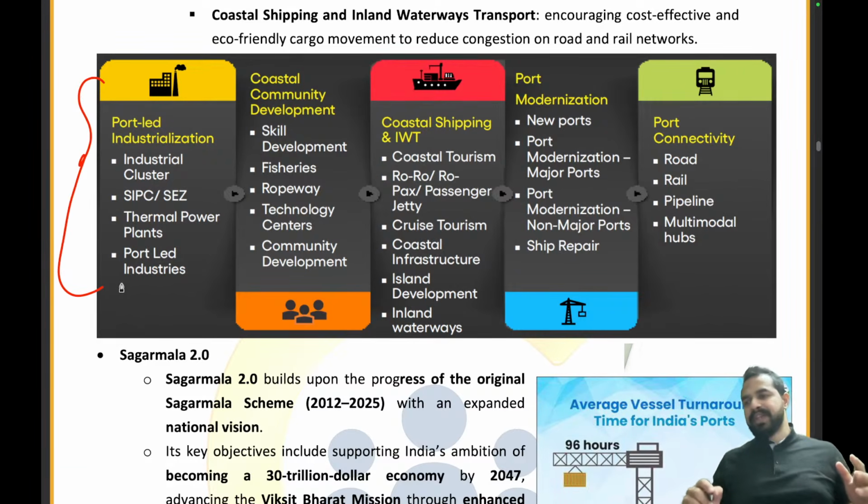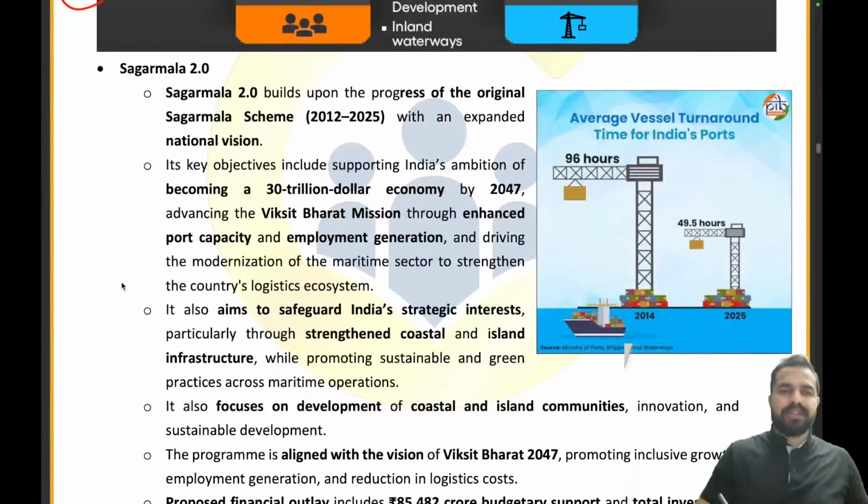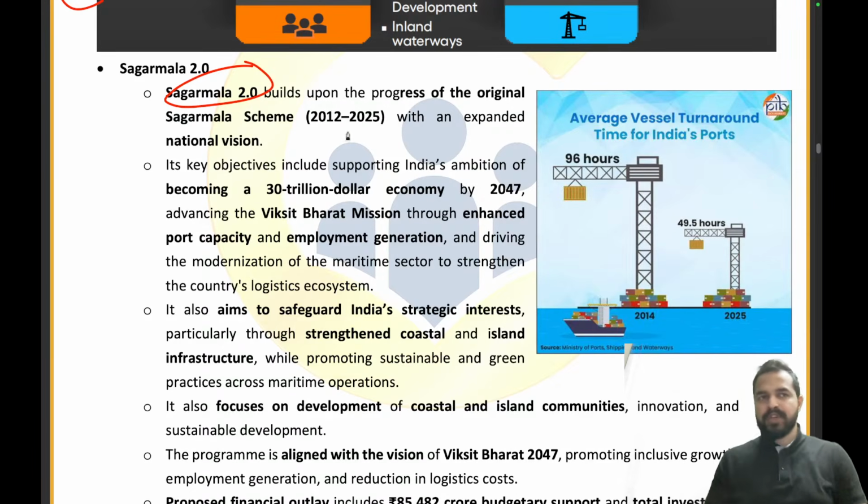So I believe that you can just go through that on your own, right? We have already discussed them. These are the same points, the 5 pillars under which this particular Sagar Mala is built. Now my dear friends, let me tell you about Sagar Mala 2.0. Sagar Mala 2.0 is basically building on the Sagar Mala program which was launched in the year 2015, right?